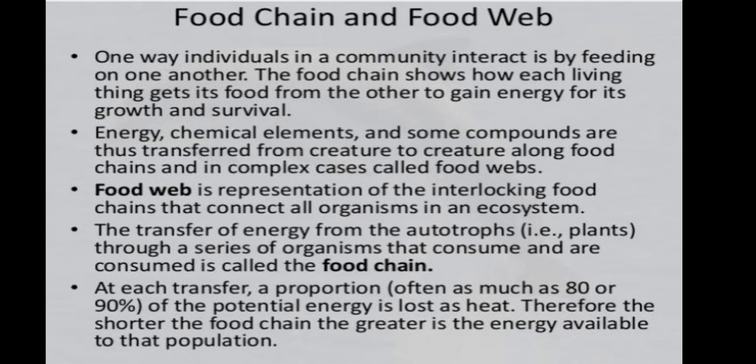The food chain, then the food web. The food web is a representation of an interlocking food chain that connects all organisms in an ecosystem. The transfer of energy from autotrophs, that is plants, through a series of organisms that consume and are consumed is called a food chain. At each transfer, a proportion, often as much as 80 or 90%,